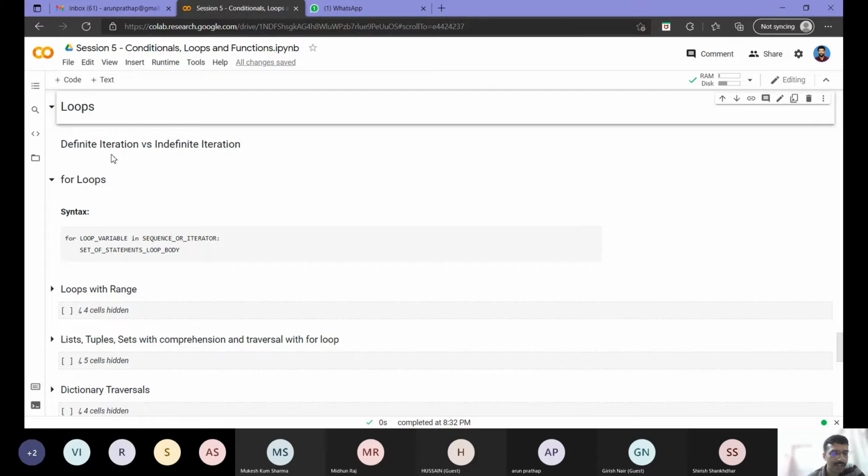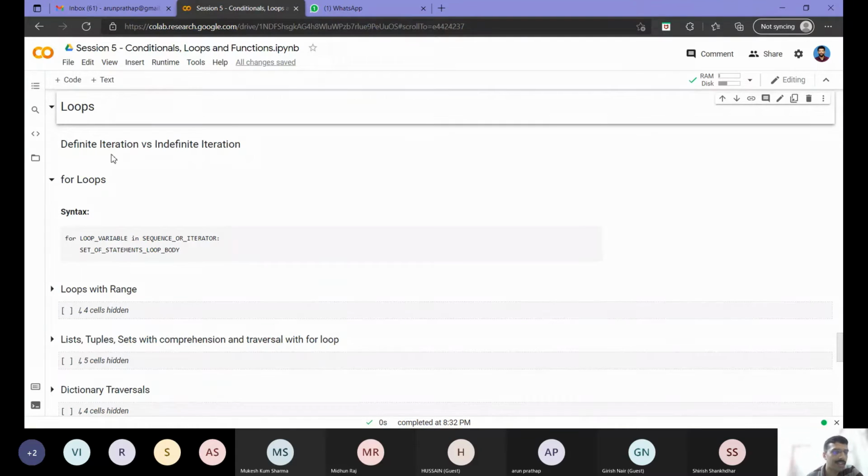Now, what is definite iteration? I know how many times I want to run the loop. Suppose I need to take 10 integers or print 10 integers, then I know that I need to run it 10 times. So that is definite iteration. Okay, now in the chat window I have got people saying indefinite is used for while loop, and for is used for implementing definite. Okay, that is partially true, right?